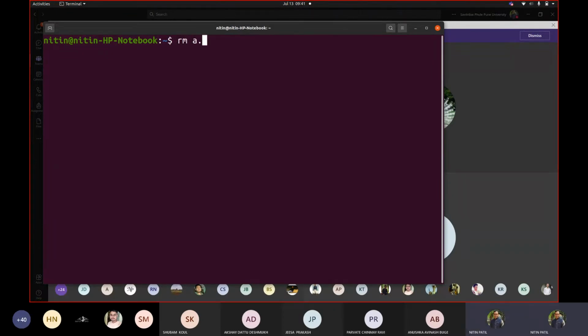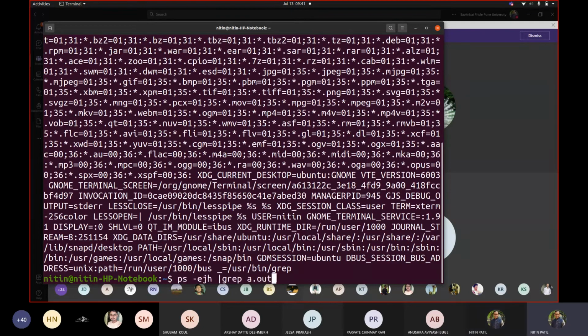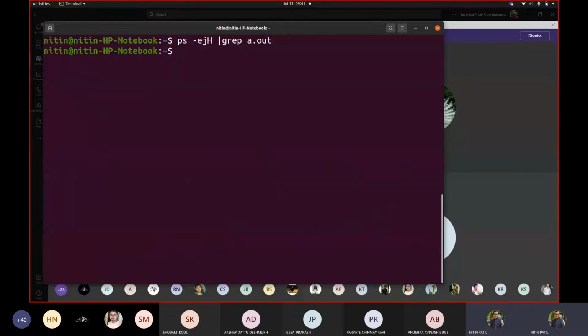So we have to first remove this a.out, because otherwise it will keep creating this. So if I go back and see, grep a.out, there would be, sorry, all of them are removed. Correct, all of them are removed. Whatever files got created earlier because of our fork call. Okay, and the program that we were seeing is this one currently.